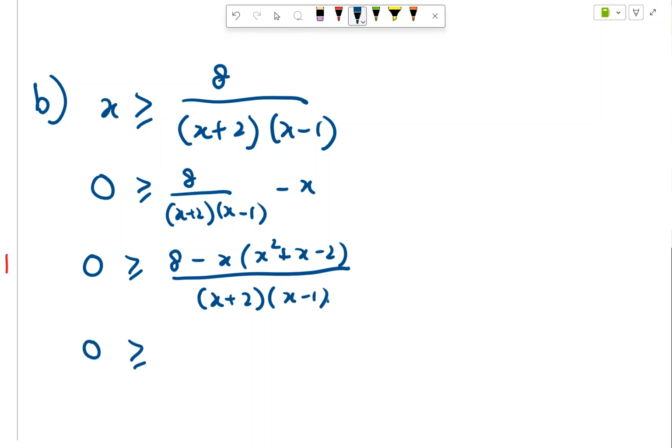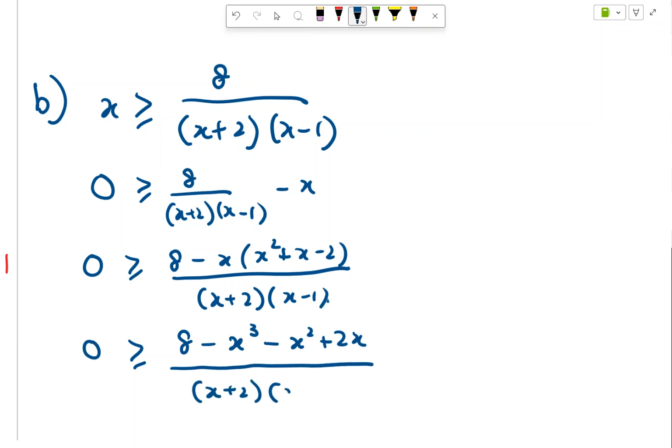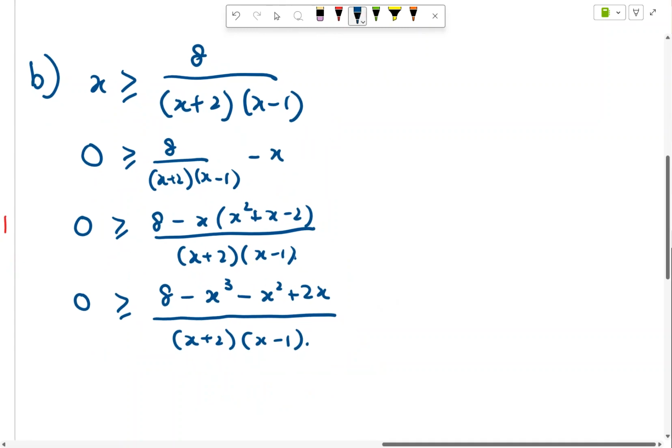Okay, there will be quite a long working over here, so this will be x cubed minus x squared plus 2x over (x plus 2)(x minus 1). Okay, I will definitely make the numerator to be a positive x cubed. So I'll multiply by negative 1 and multiply by negative 1 here.